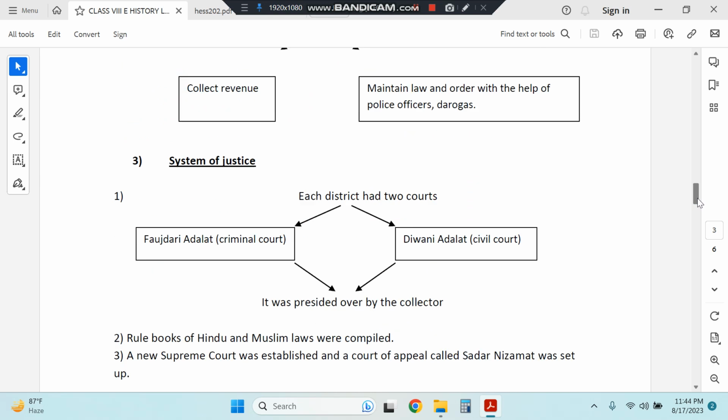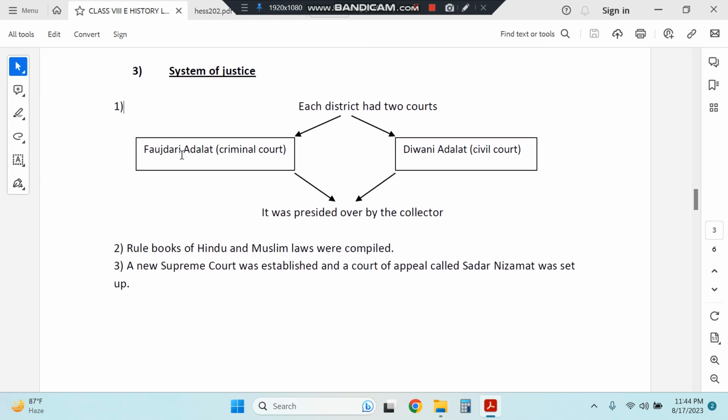They decided to have two courts in each district. One was called the criminal court or Faujdari Adalat, and the other one was called Diwani Adalat or civil court. All this was presided over by the collector, and rule books of Hindu and Muslim laws were compiled. A new Supreme Court was established, and a court of appeal called Sadar Nizamat was also established.